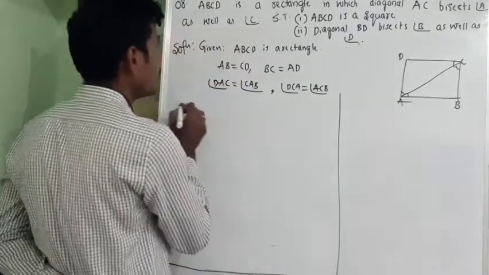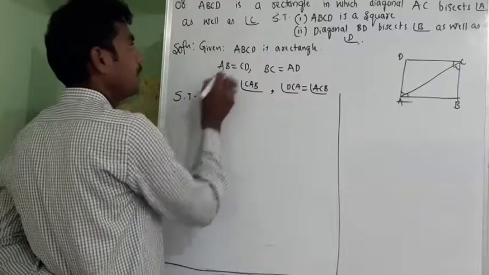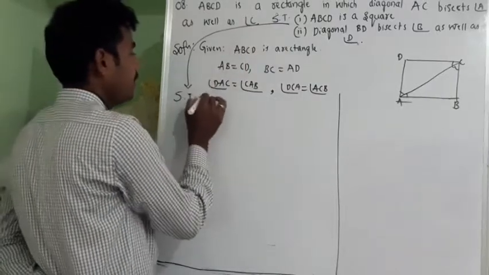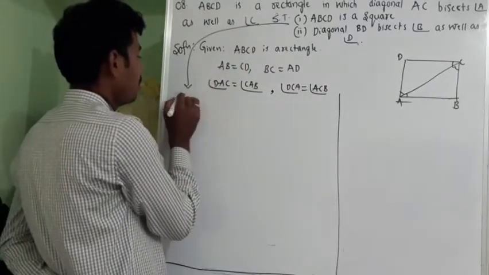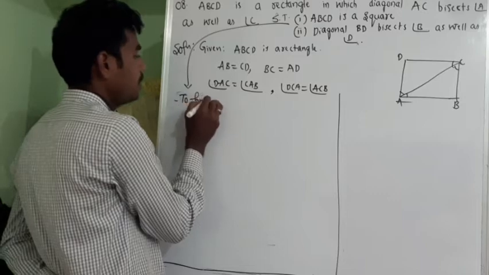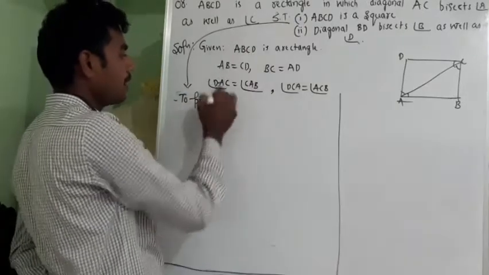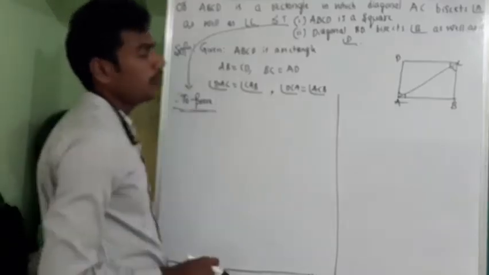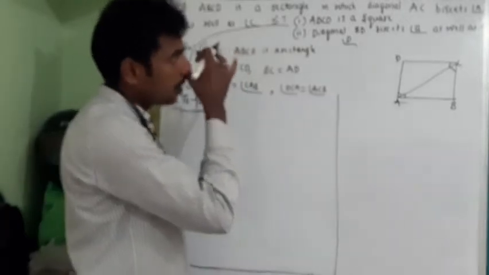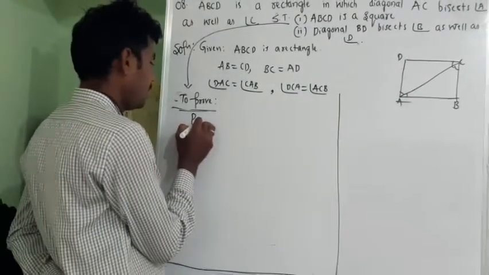What is required for us to show? The same thing we need to copy. To prove: ABCD is a square and diagonal BD bisects angle B as well as angle D. Now prove the required proof.